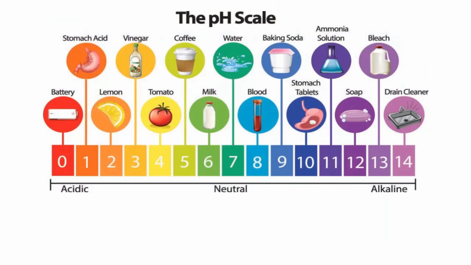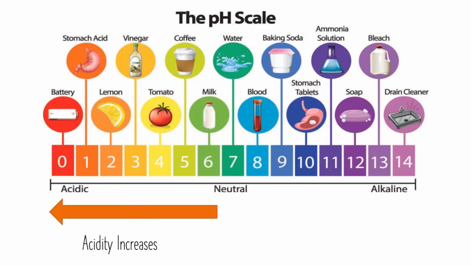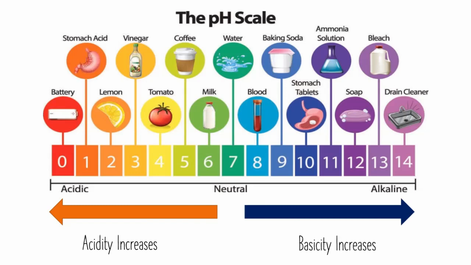The pH scale is used to indicate how acidic or basic a given solution is. The scale consists of a series of numbers from 0 to 14. Each number corresponds to a color. The pH value of neutral substances such as pure water is 7. The pH value of acidic solutions is less than 7. The pH value of basic solutions is greater than 7. Acidity increases from 6 to 0 while basicity increases from 8 to 14. Thereby, the most acidic solution will have a pH value of 0 and the most basic solution will have a pH value of 14.